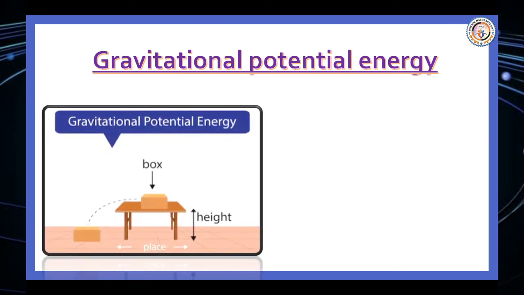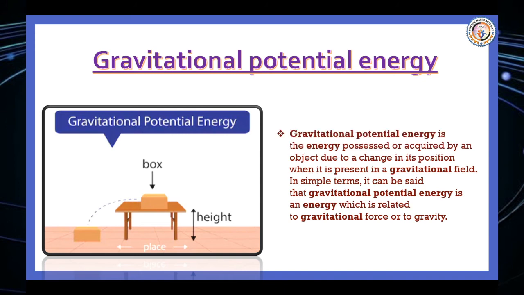So, our next topic is gravitational potential energy. Let's start. Please observe that figure. Gravitational potential energy is the energy possessed or acquired by an object due to the change in its position when it is present in the gravitational field. In simple terms, it is the energy which is released due to the gravitational force or gravity.